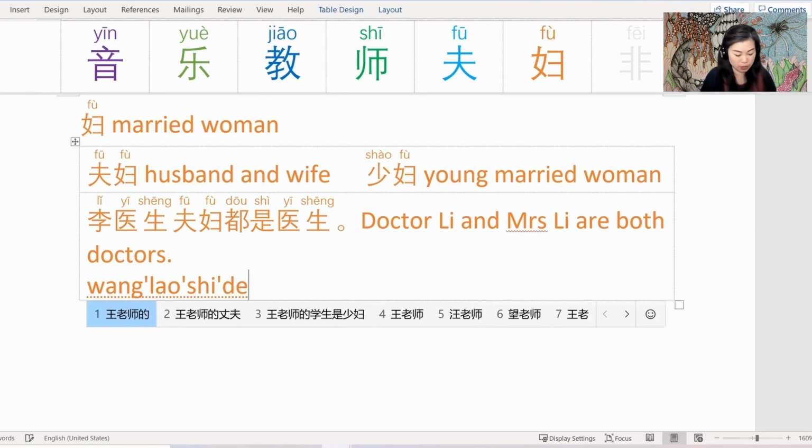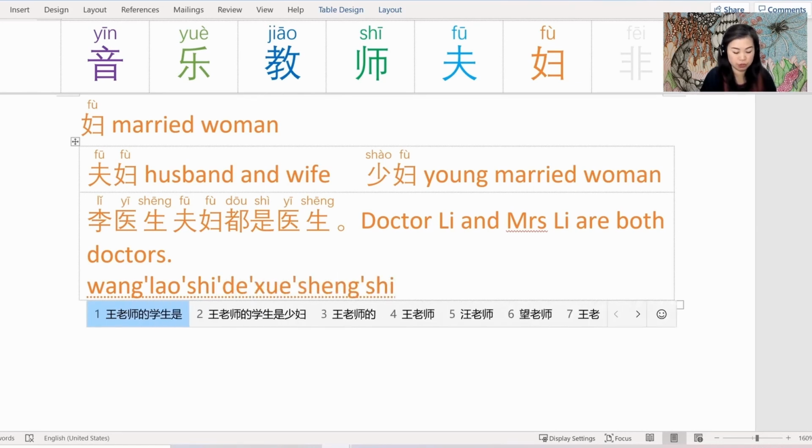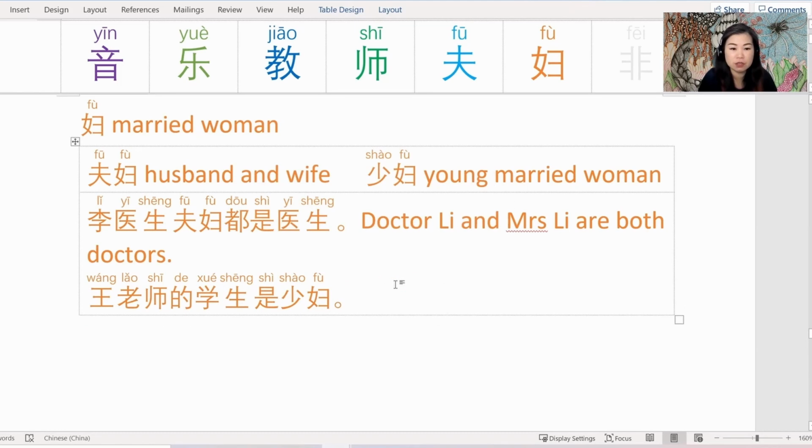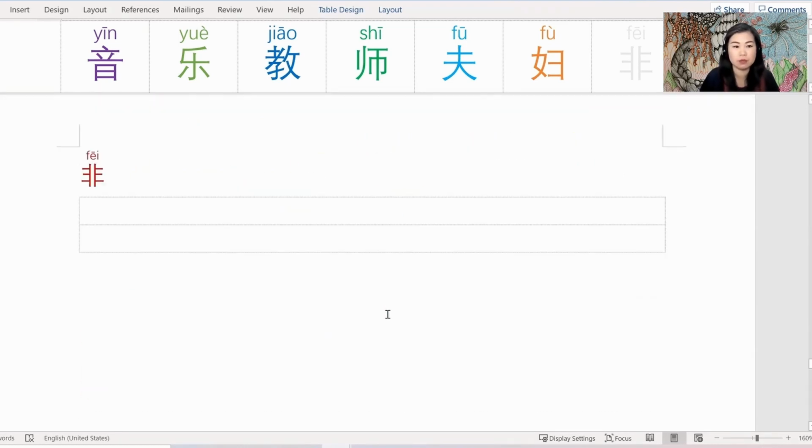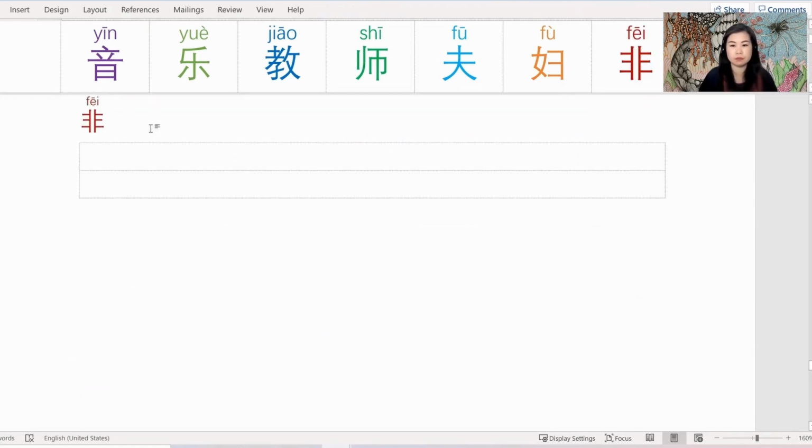王老师的学生是少妇。学生 we learned in the previous episode means student. So what did I write? Teacher Wang's students are young married women. 王老师的学生是少妇。